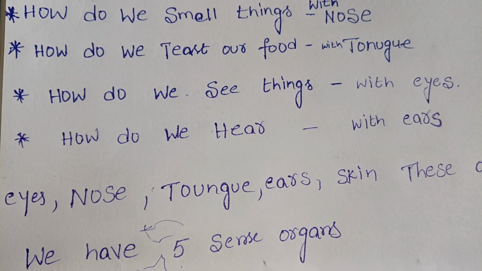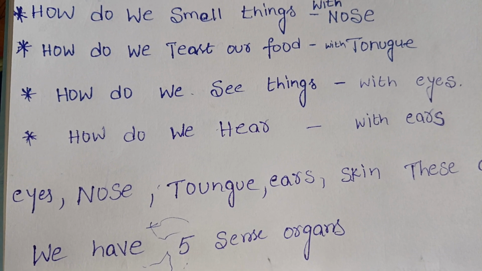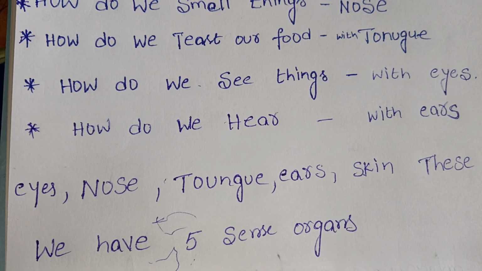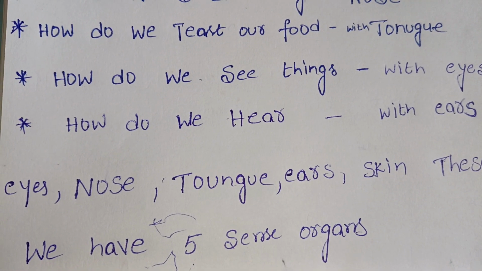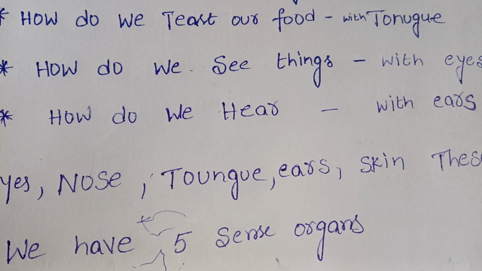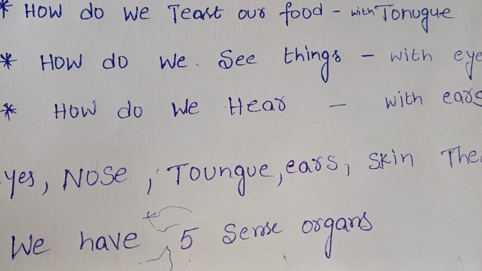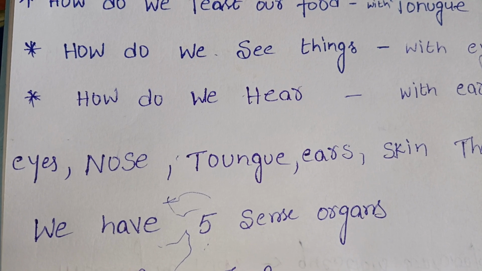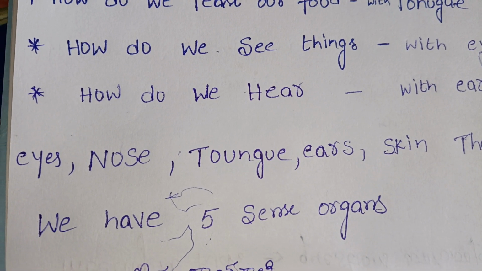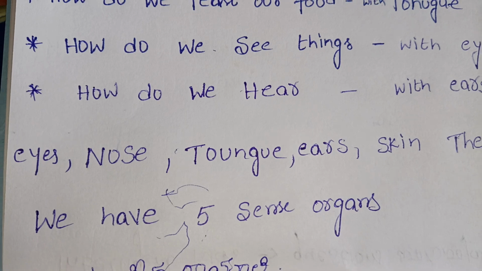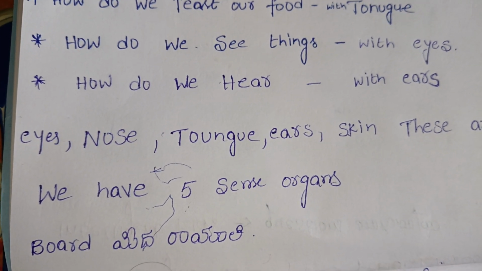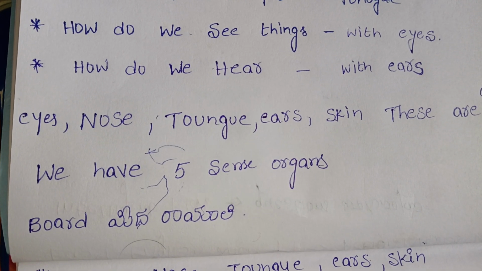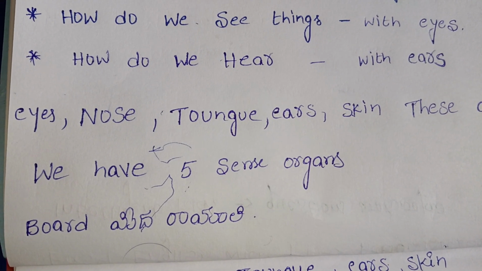How do we smell things with the nose? How do we taste our food with the tongue? How do we see things with the eyes? How do we hear with the ears?